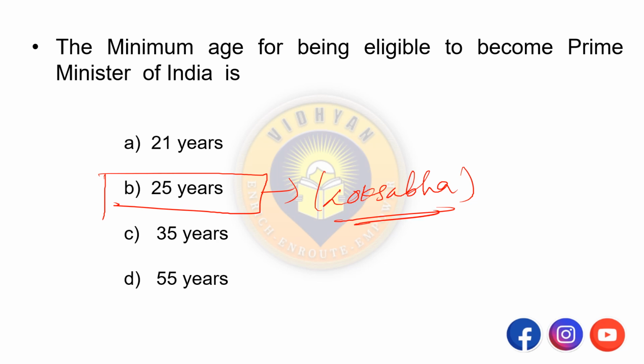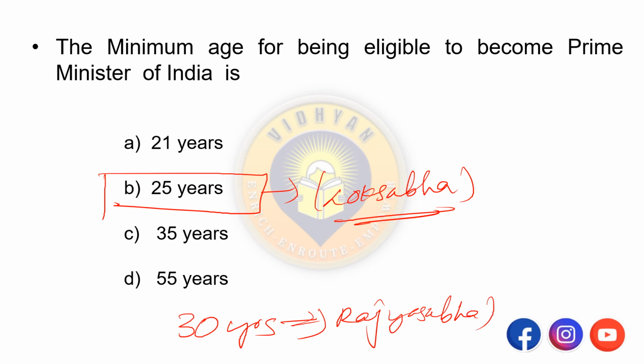Okay. For Rajya Sabha, that is 30 years. If he is a member of Rajya Sabha, he will be eligible at 30 years, and if he is a member of Lok Sabha, he will be eligible at 25 years. Remember this.